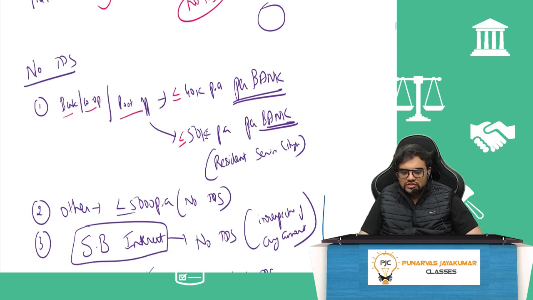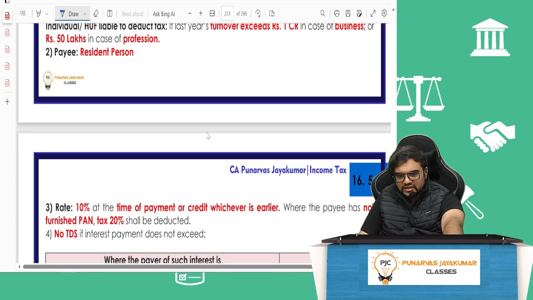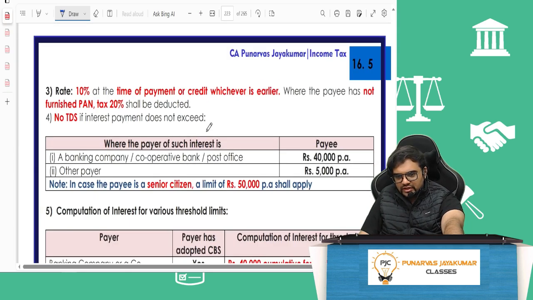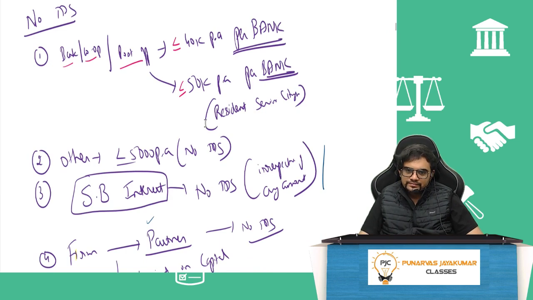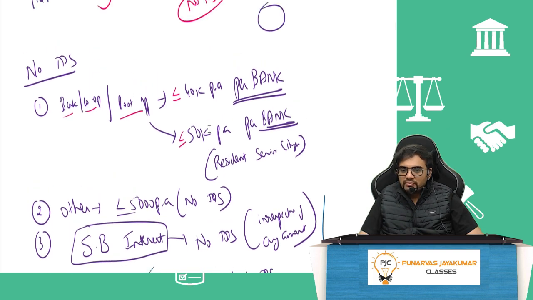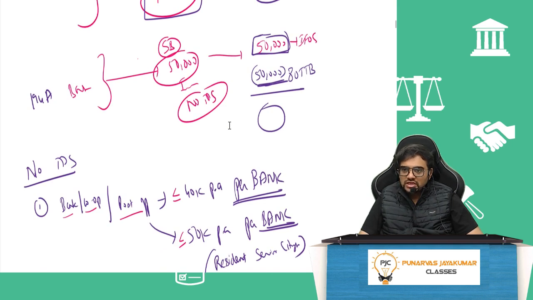So here, generally, what is the rate? That is 10%, otherwise 20%. But when will TDS not come? If it is paid by bank, cooperative society, post office, less than or equal to 40,000 rupees per annum per bank. This is for normal people. For resident senior citizen, less than or equal to 50,000 rupees per annum per bank. Mind you, it is not per branch, it is per bank.